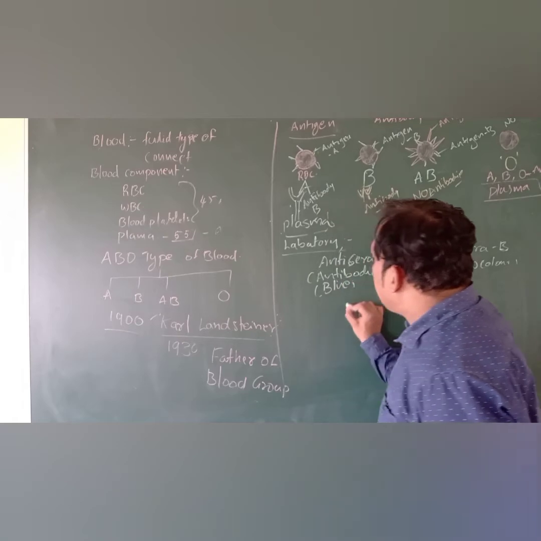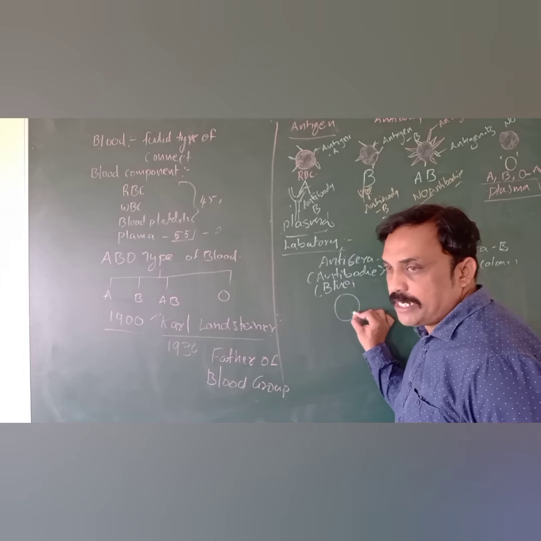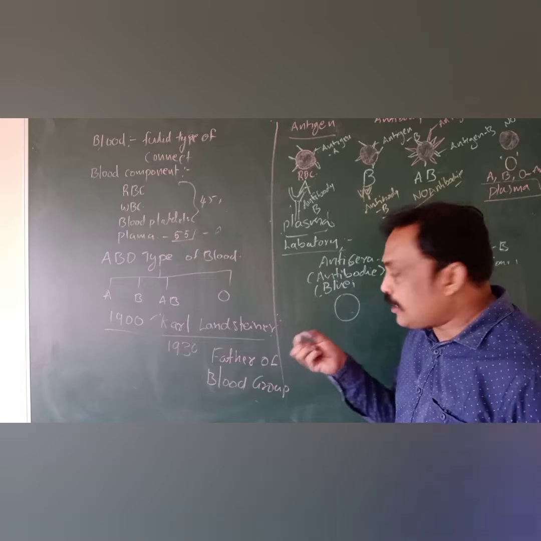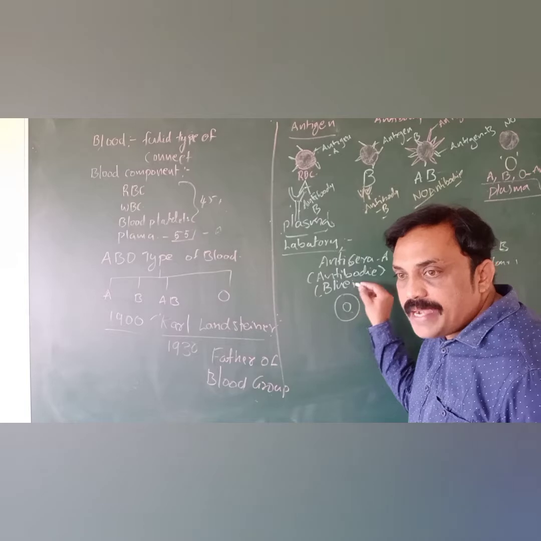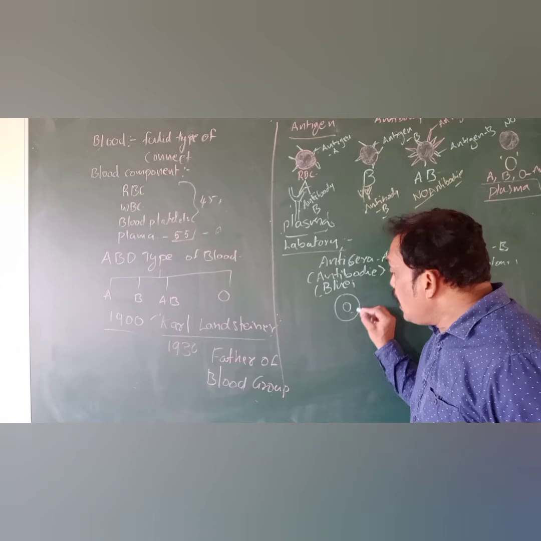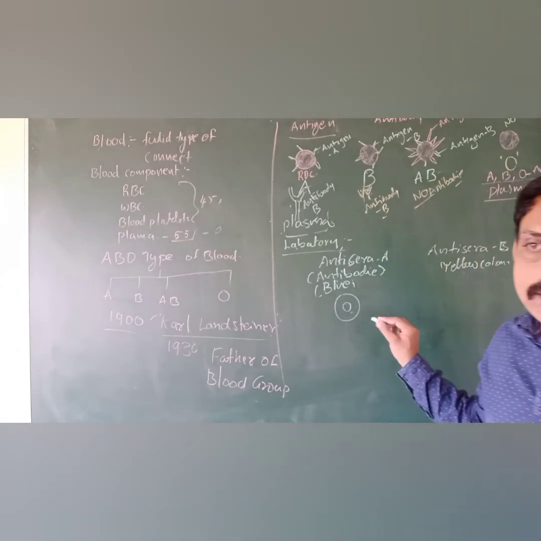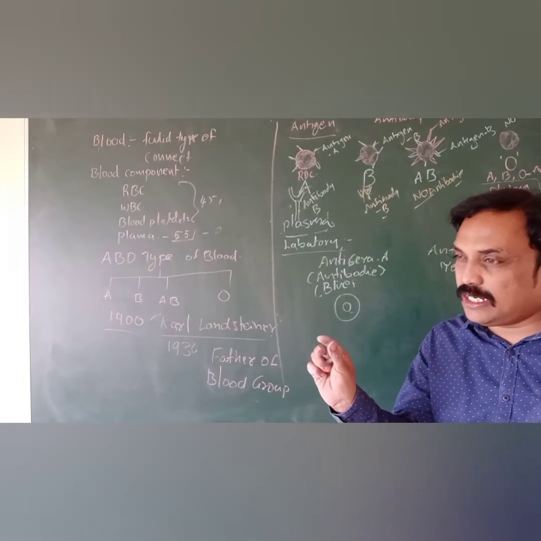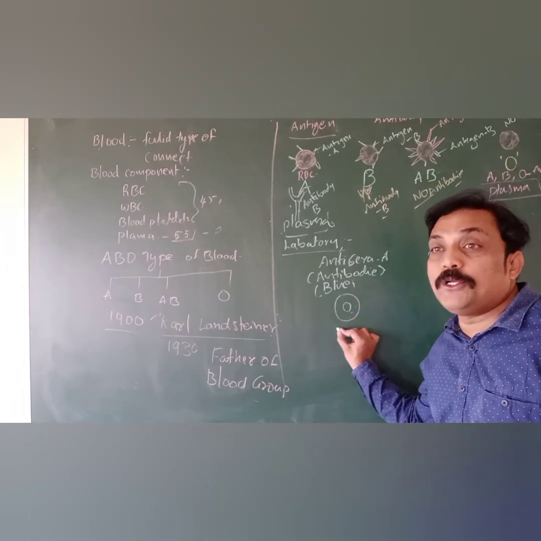For example, they took one blood sample, any blood sample. They take one drop of blood and add anti-sera A to it. If it is clumping, it is coagulated. Coagulated means clumped. If it is coagulated, it is blood group A.